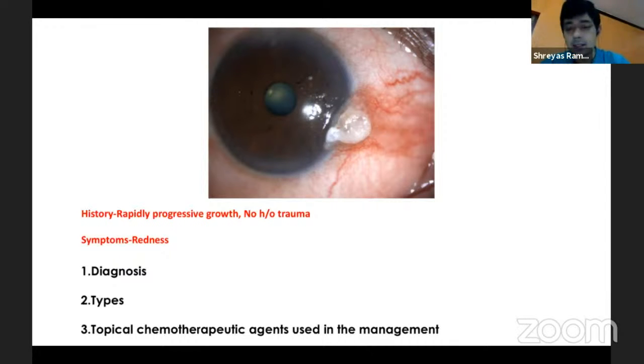We can use them typically either for chemo reduction, especially when we are not able to get a clear margin. In this case, of course, you can easily get a clear margin, and it is very amenable for a surgical excision. But wherever you're not able to get a clear margin, you could do a chemo reduction and then take it up for surgical excision.